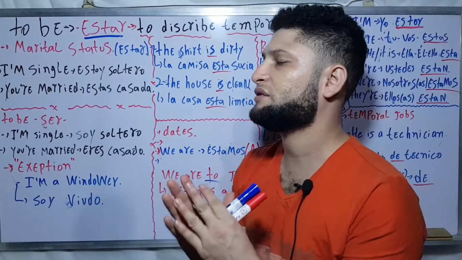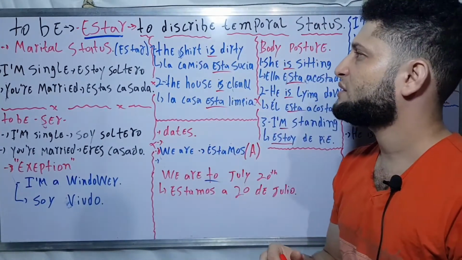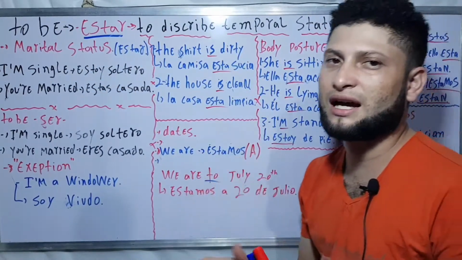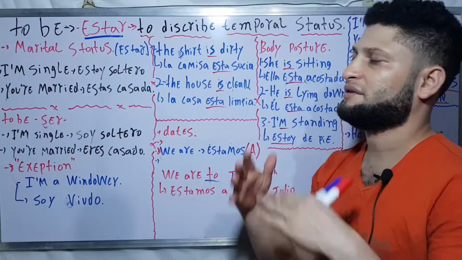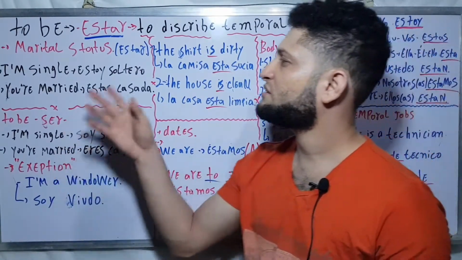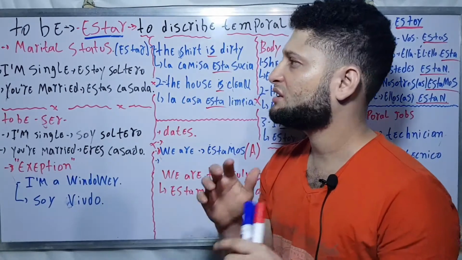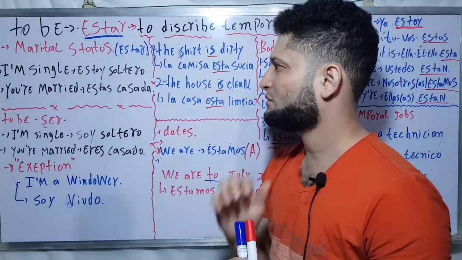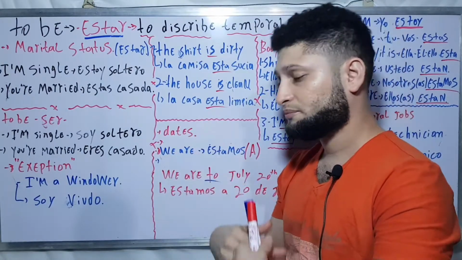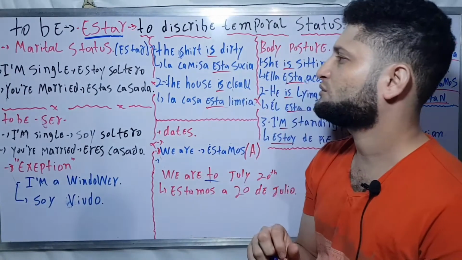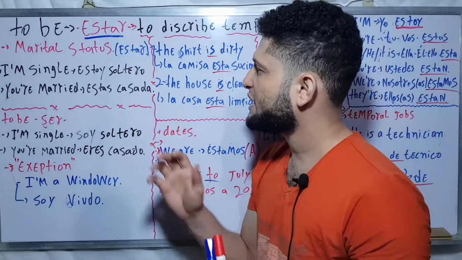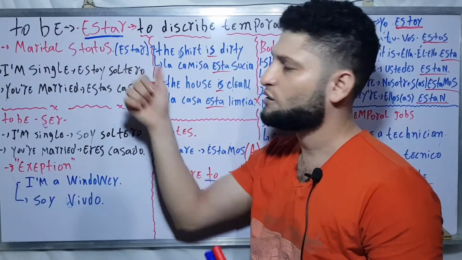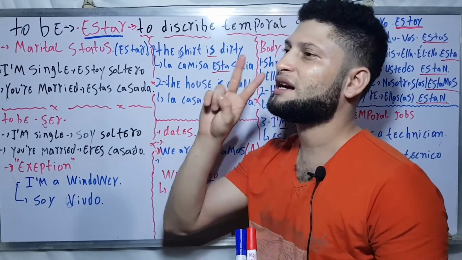I would like to emphasize something once again. Remember, to be, estar, to describe temporal status about something or even someone. I know in my previous videos we already spoke about marital status, but now I decided to clear that part with another point here: marital status with the verb to be, estar, because both of them are correct.